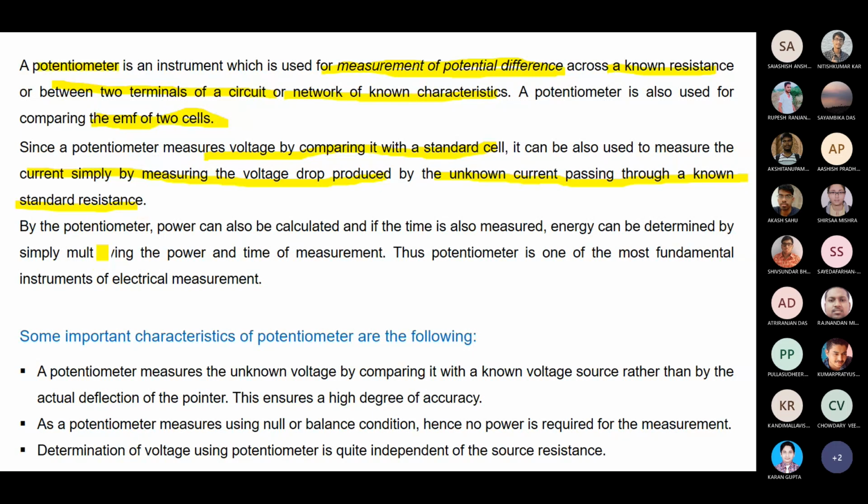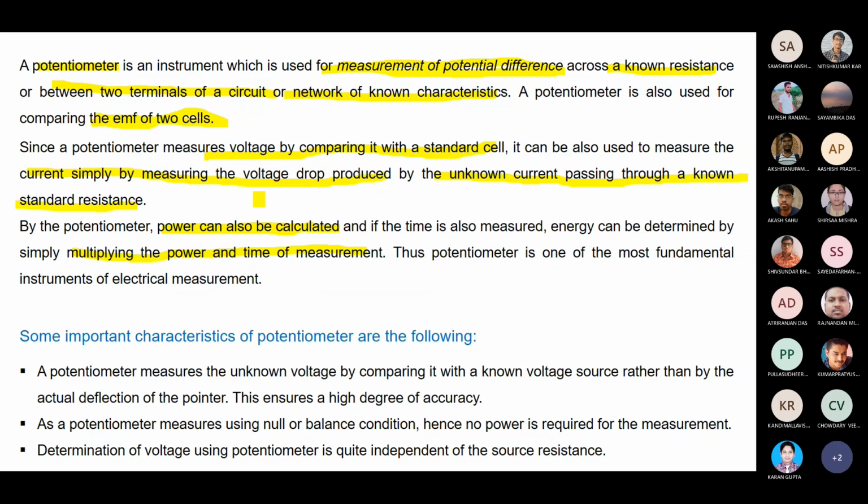By the potentiometer, power can also be calculated. If the time is also measured, the energy can be determined by simply multiplying the power and the time of the measurement. So for power, you are getting the value of voltage easily by using the potentiometer.